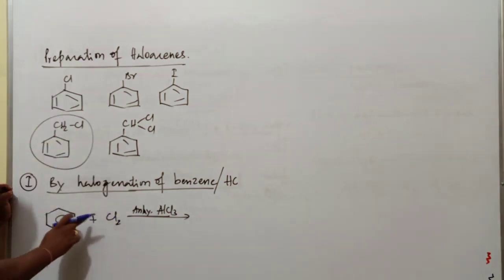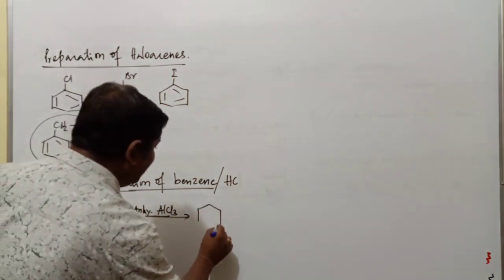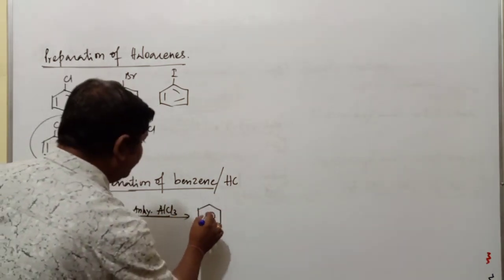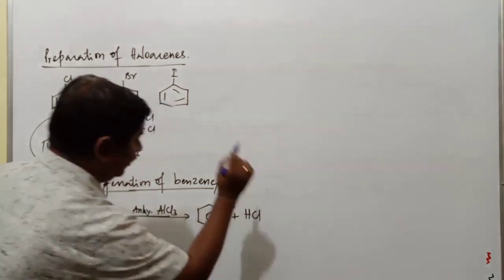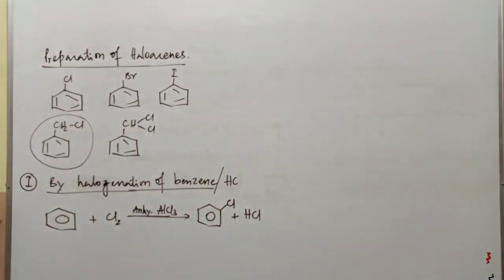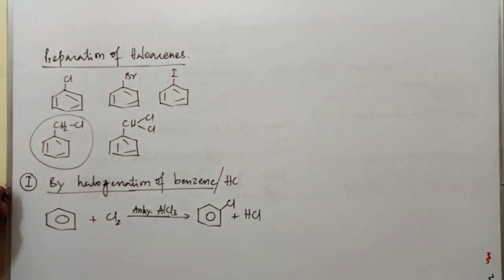So one of the examples here is chlorination of benzene in the presence of anhydrous AlCl3. The compound produced is chlorobenzene plus HCl. This is the simplest method of preparation of haloarene compounds. Here the compound obtained is chlorobenzene.